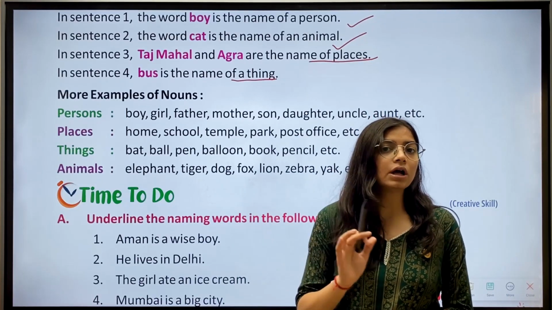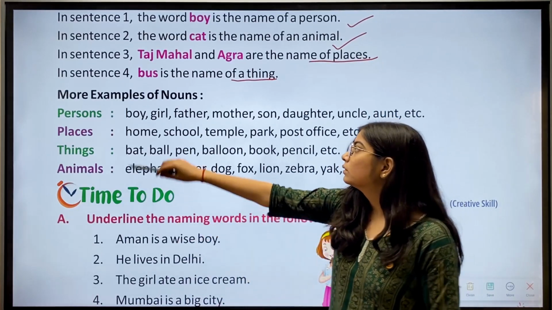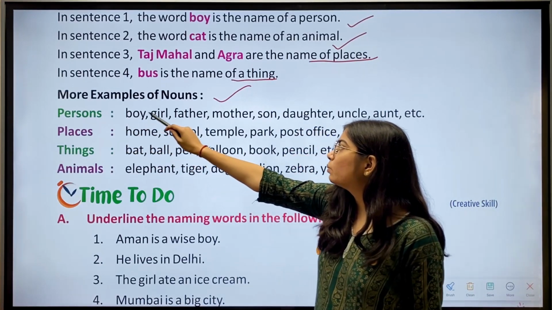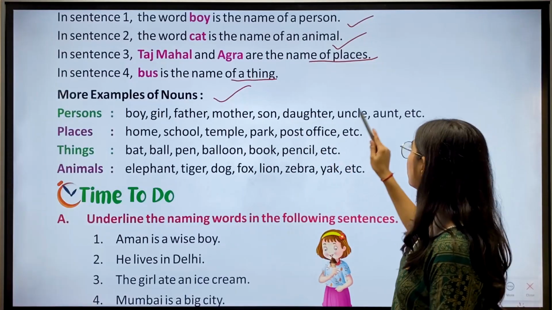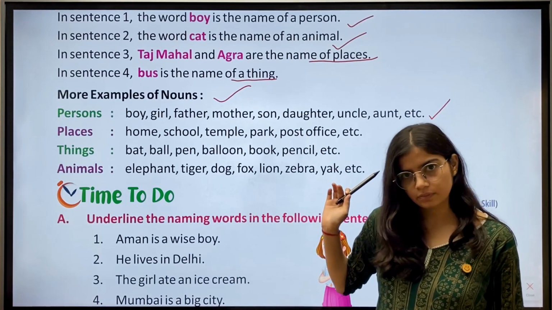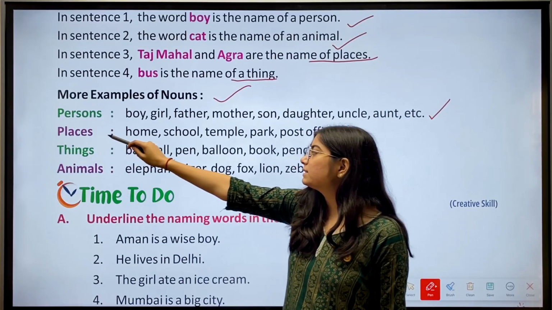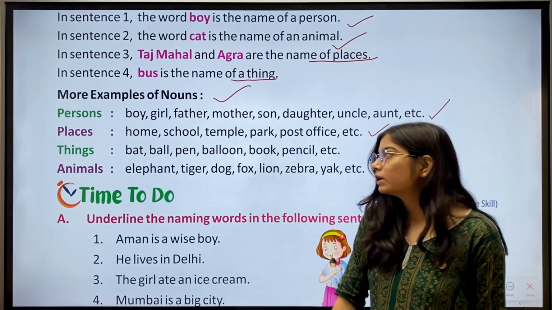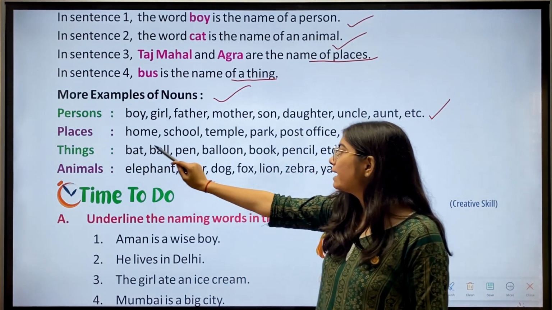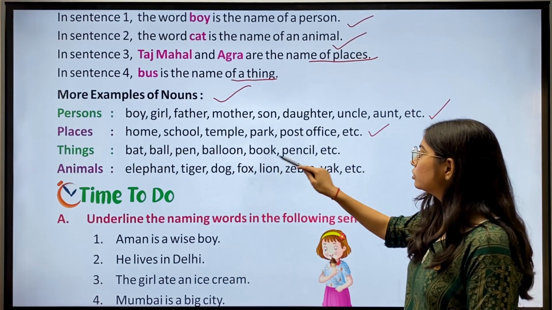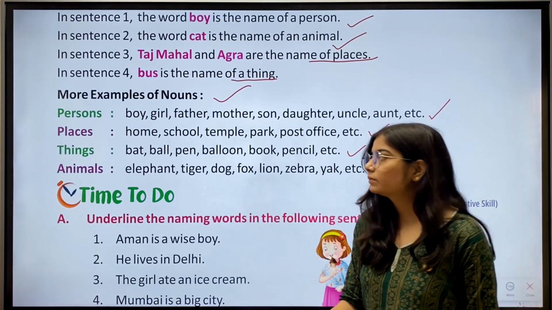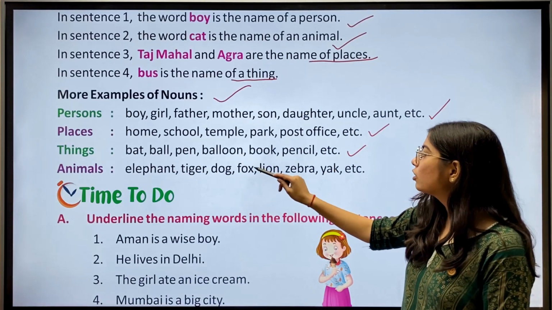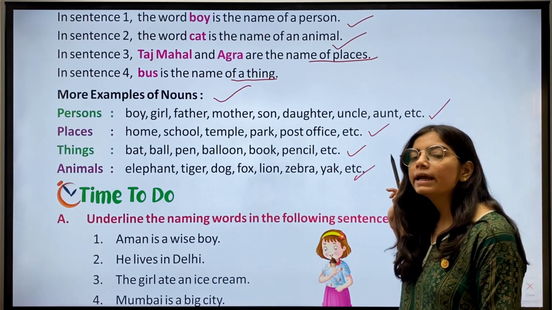Okay, so these all are naming words or nouns. More examples of nouns: in the category of persons we have boy, girl, father, mother, son, daughter, uncle, aunt, etc. Okay. Then in the category of places we have home, school, temple, park, post office, etc. Then in the category of things: bat, ball, pen, balloon, book, pencil, etc. Then in the category of animals: elephant, tiger, dog, fox, lion, zebra, yak, etc.